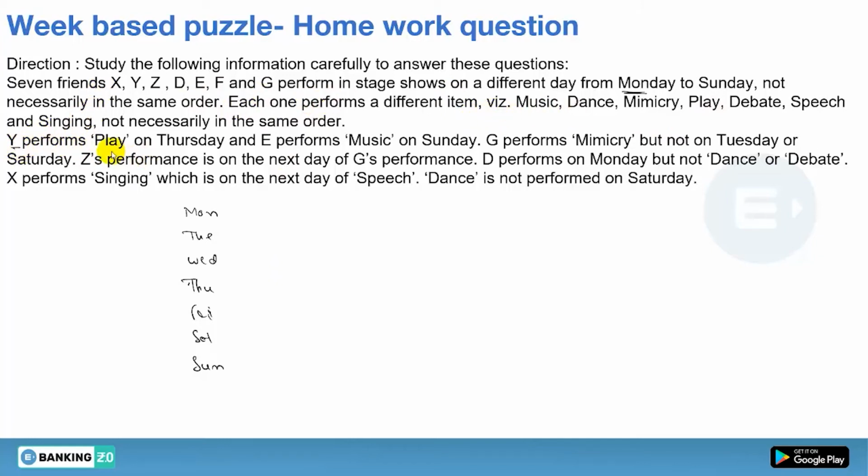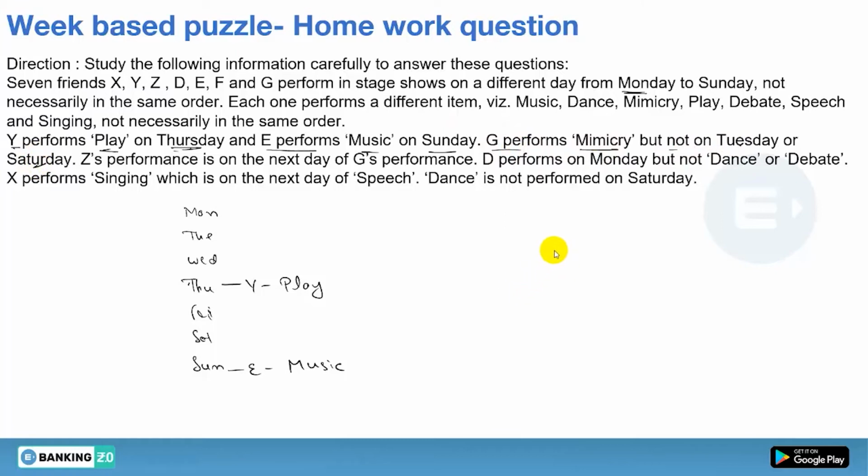So Y performs play on Thursday and E performs music on Sunday. Okay, so these are the positive information, that Y performs play on Thursday. Okay, so on Thursday it must be Y and he will perform play, and E performs music on Sunday. Okay, so on Sunday it will be E and he performs music. Done. Next, G performs mimicry but not on Tuesday or Saturday.